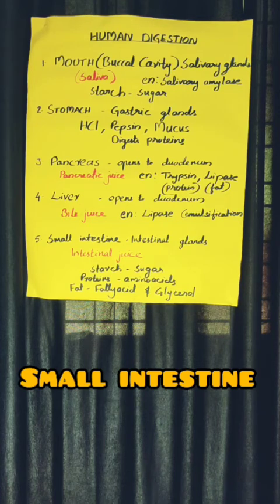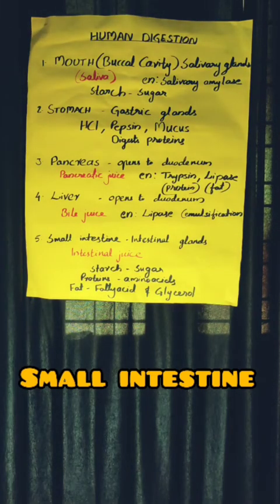The last part of the large intestine is called the rectum. In the rectum, the undigested food will be stored, and timely after storing, it will be sent out from the body through the anus. Anus is the opening of the alimentary canal, and the undigested food or waste materials will be sent out through the anus. There are also some particular muscles called sphincter muscles, the anal sphincter. They create some pressure, and by the pushing of the anal sphincter muscles, the waste materials will be sent out from the body.